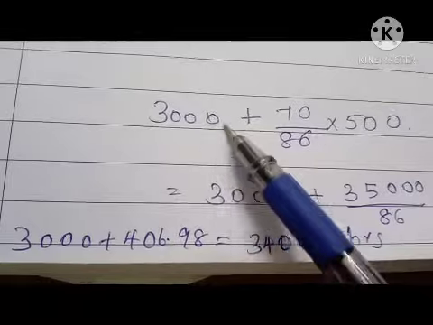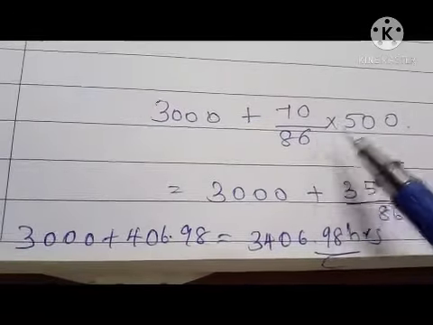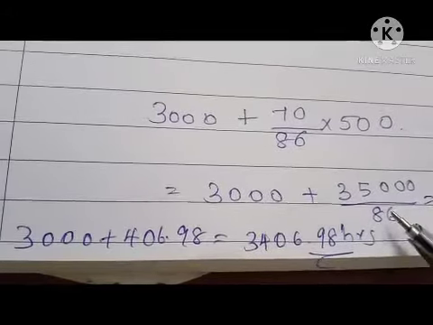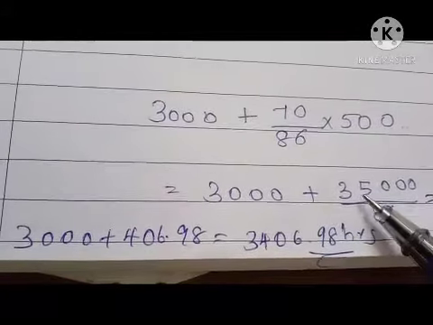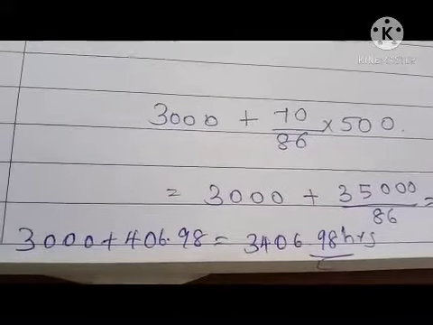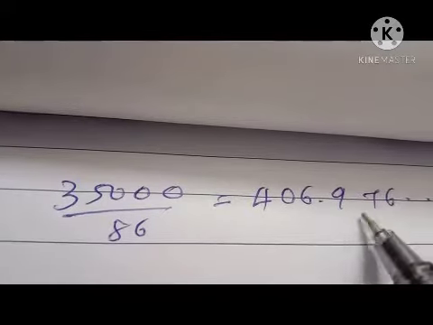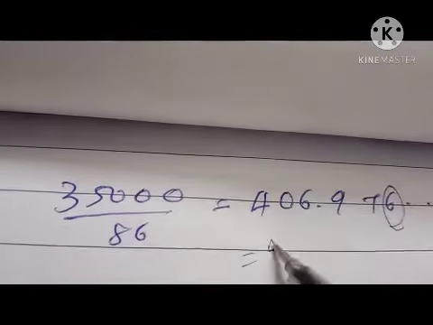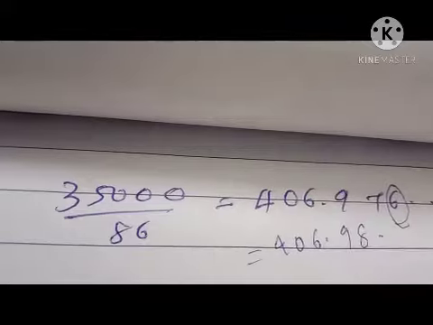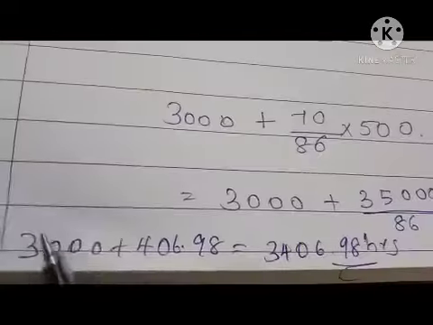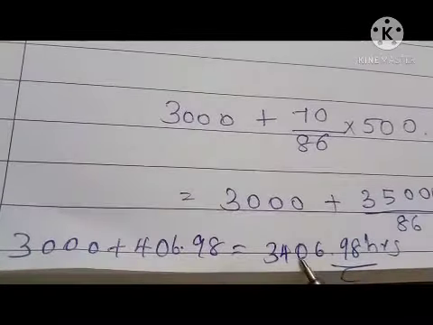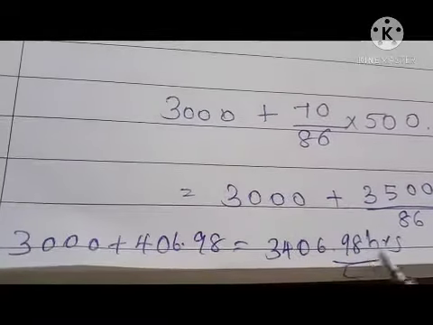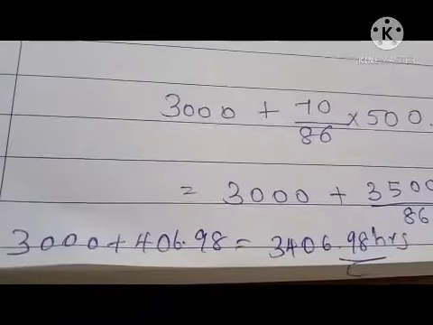When we substitute the values, we get 3000 plus 70 by 86 into 500. 70 into 500 is 35,000. Then when we divide 35,000 by 86, we get 406.976 etc. So this third digit is greater than 5, so we get 406.98. 3000 plus 406.98 equals 3406.98 hours as the median lifetime.